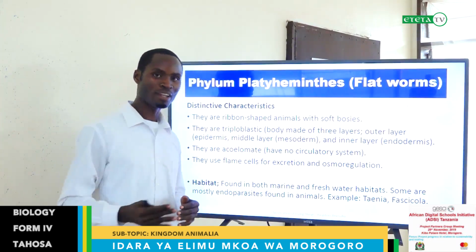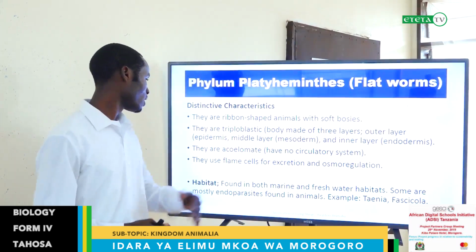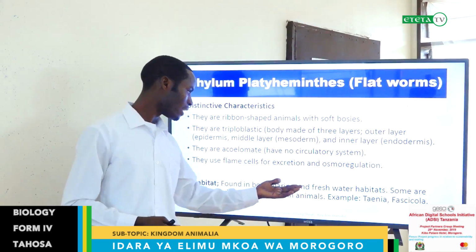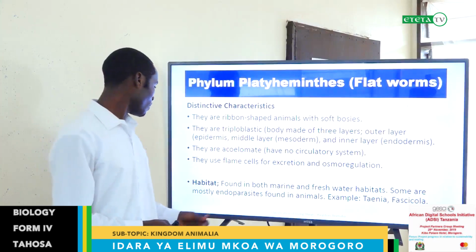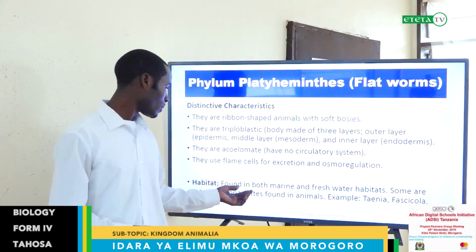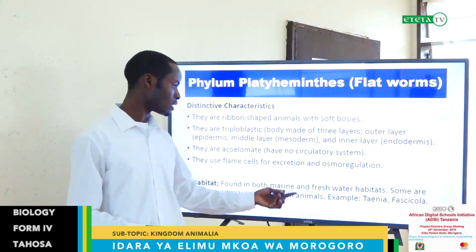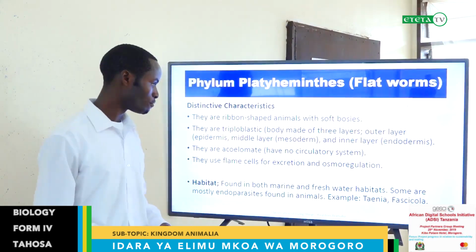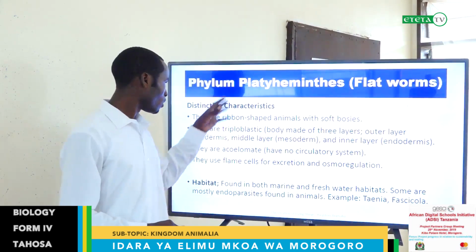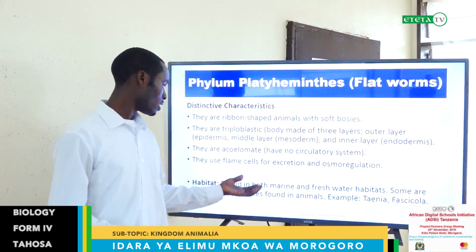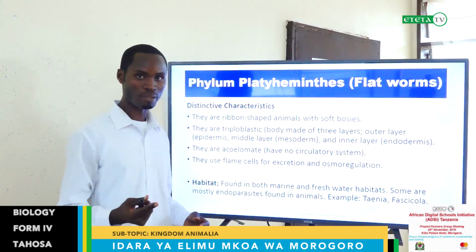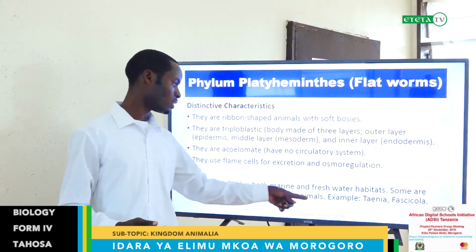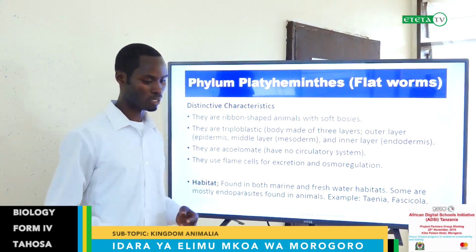Habitat: where do we find these organisms? They are found in both marine and freshwater habitats. Some are mostly endoparasites found in animals, for example Taenia and Fasciola. So most of these platyhelminthes are found in marine and freshwater, but sometimes we can find them in animals, including us human beings.